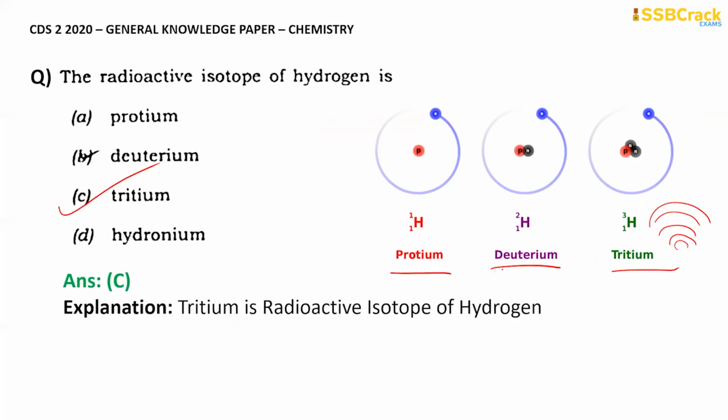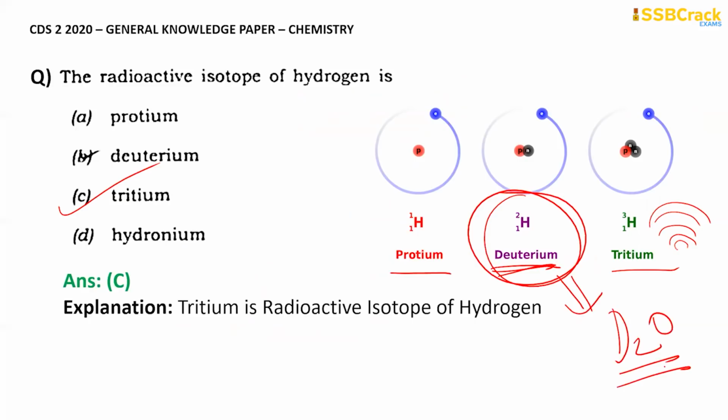Many times a question has come on deuterium: deuterium is used to manufacture heavy water, that is D2O. The normal water which you use in daily life is light water, and this is heavy water. This is used in the atomic reactor. So this time they're asking about tritium, next time they can ask about deuterium. So the correct option here is tritium, which is the radioactive isotope of hydrogen.